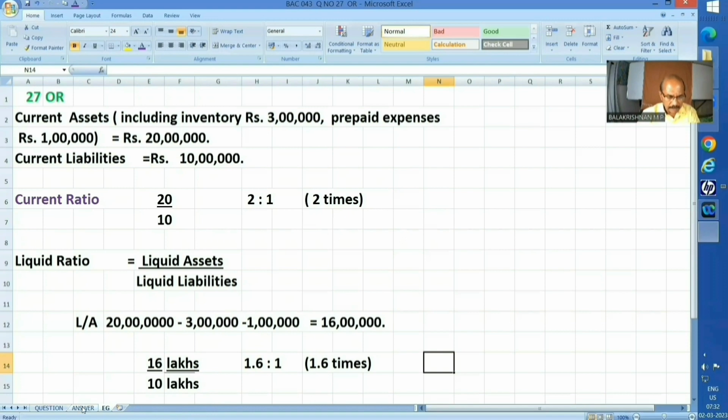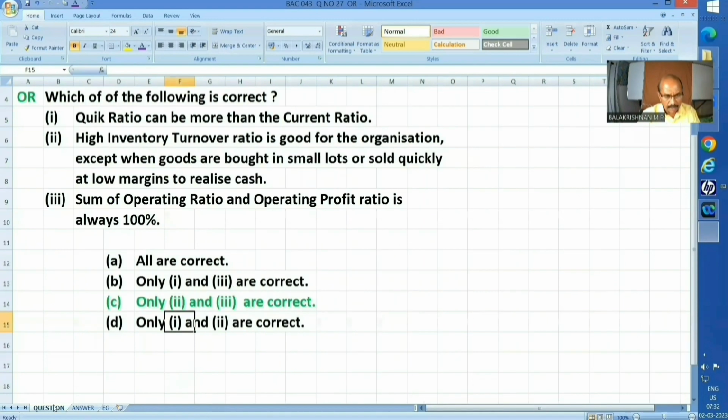Hence, the answer, quick ratio can be more than the current ratio, is absolutely false. Okay. So the answer to this question is C. Only 2 and 3 items are correct, which I explained.